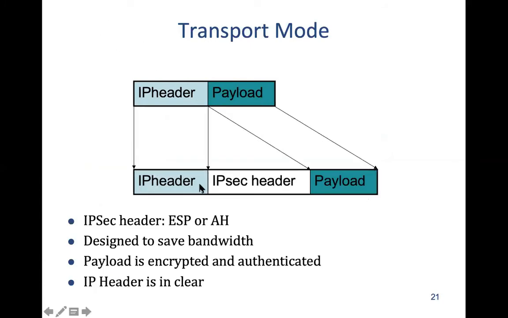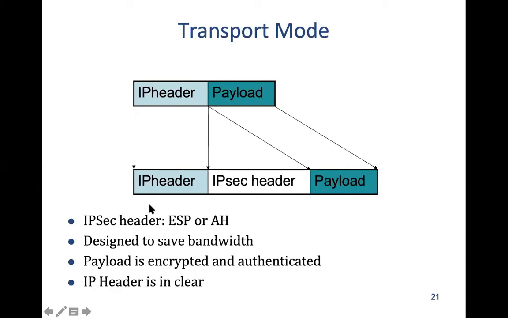So the IP header remains the same and the payload remains the same. When we send this whole packet, then depending on the header, we have to transform this part, right? If you are using encryption, then the ESP header goes here.